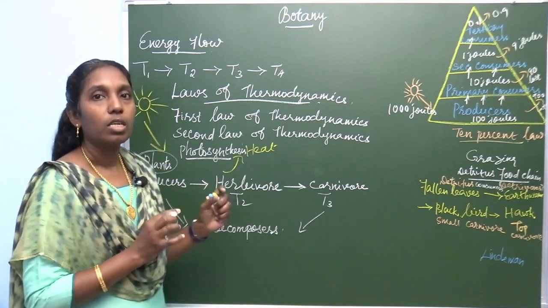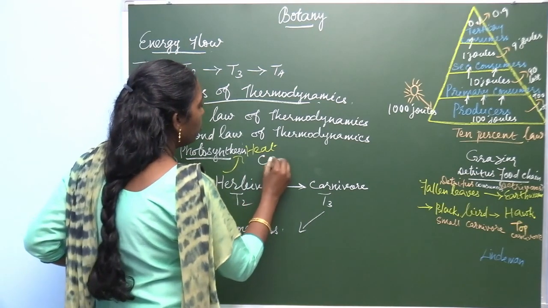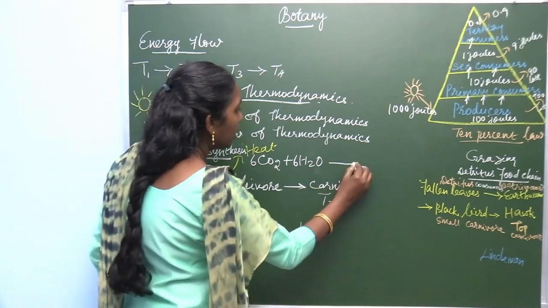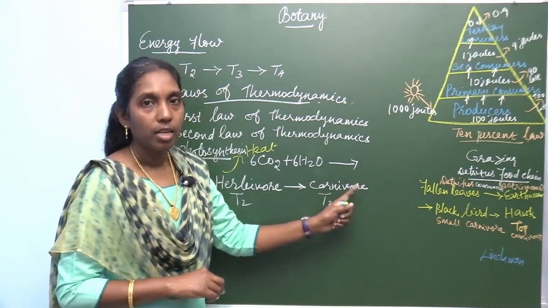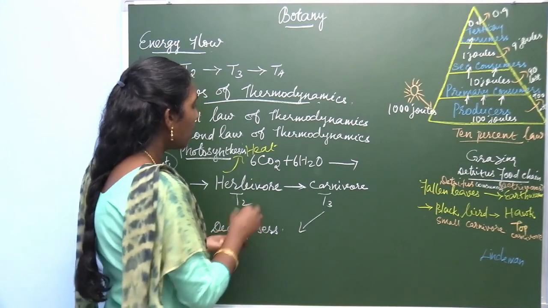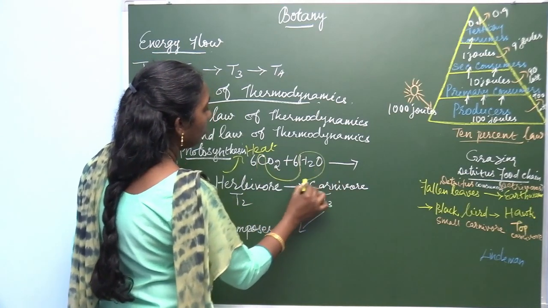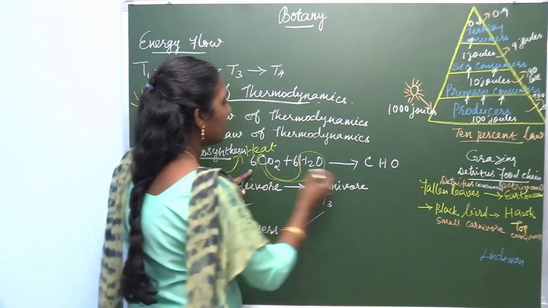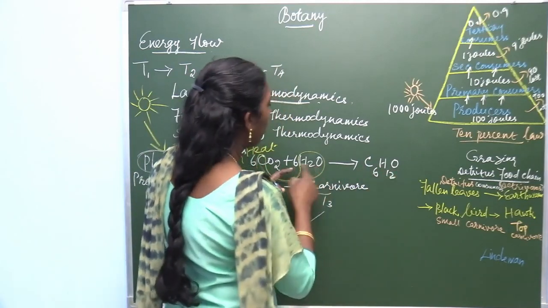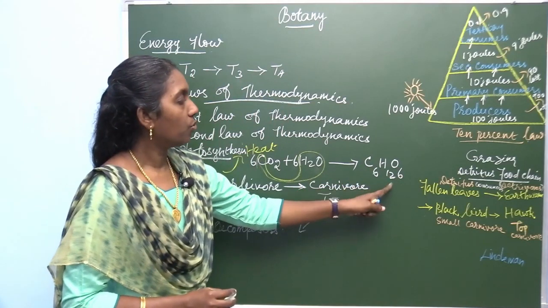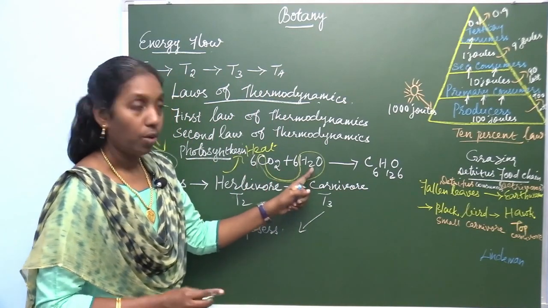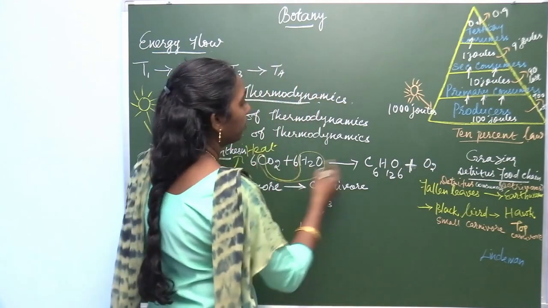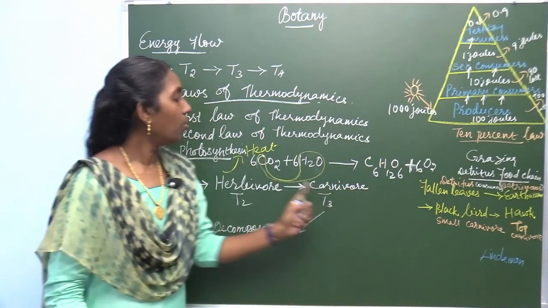What are the things required for photosynthesis? CO2 plus H2O, 6 CO2 and 6 H2O, which gives carbohydrate, that's glucose, C6H12O6. It also releases oxygen, 6 O2. This is the overall process of photosynthesis.